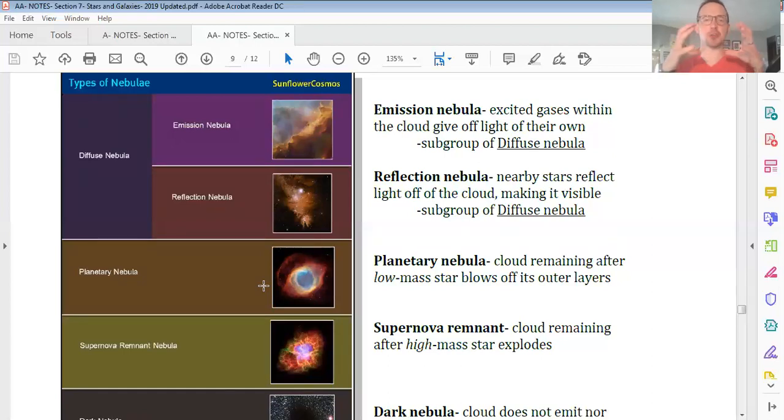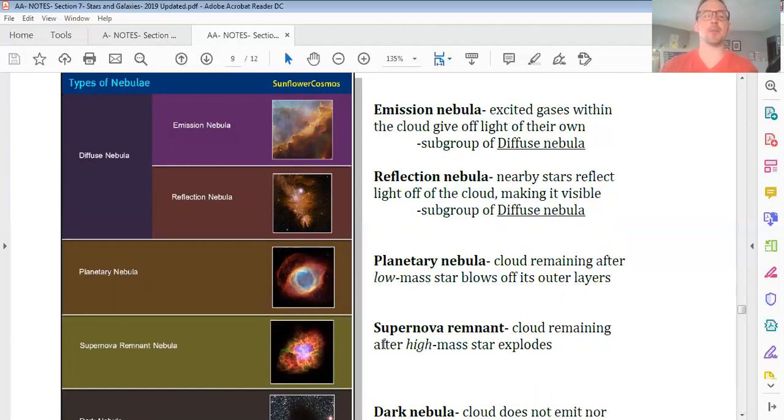It's often circular in shape because this is a low energy explosion of the star peacefully blowing off its outer layers. In contrast, we have a kaboom of a supernova remnant that a high mass star would give off. Oftentimes, these can be asymmetrical because it's such a high energy event.